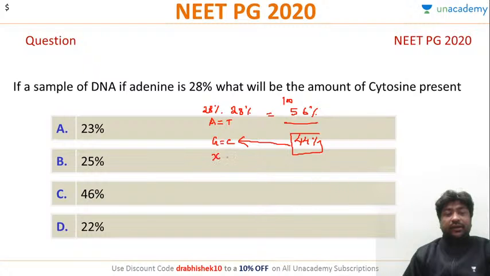If we consider it as X, this is also X. So 2X is equal to 44%, so X will be 44 by 2, that is 22%. Very good Shushma, Parag, Sandeep, Tanya, Salva, Sindhu. The correct answer here is D.